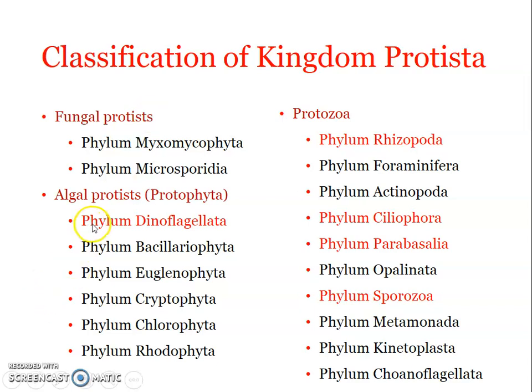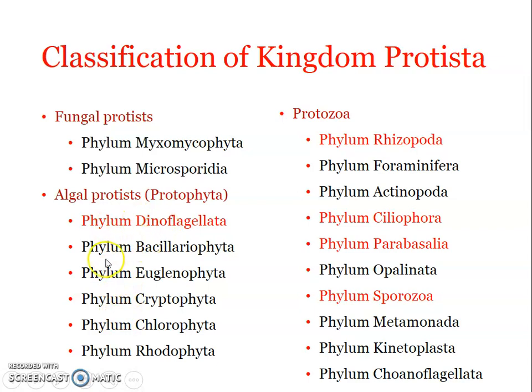Now we have the algal protists or Protophyta. They are plant-like protists, and what is unique about plants? They have chlorophyll, right? So they are chlorophyll-bearing photosynthetic protists. All the members under Protophyta have chlorophyll and can photosynthesize. They constitute major producers of the biosphere. We have already seen Myxomycophyta and fungal protists as decomposers, saprotrophs or parasites. But algal protists are producers because of the presence of chlorophyll and the ability to photosynthesize. So they are major producers in many ecosystems, and they are grouped under different phyla.